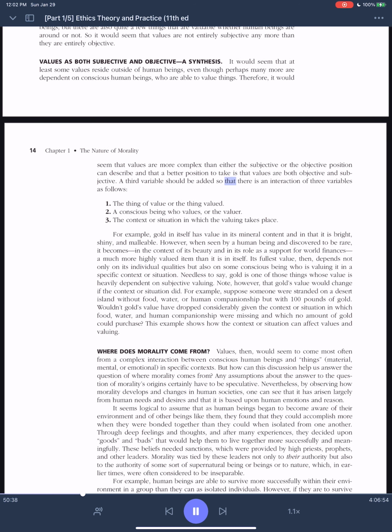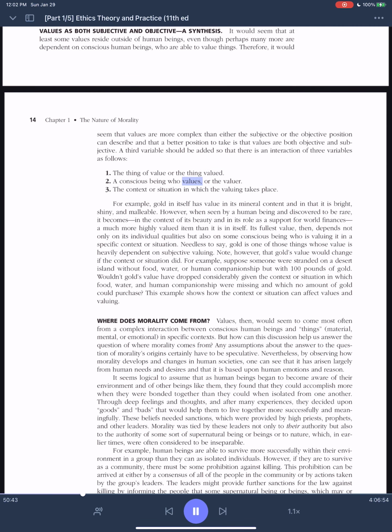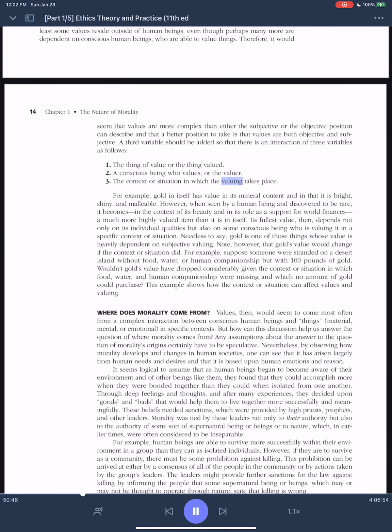A third variable should be added so that there is an interaction of three variables as follows: 1. The thing of value or the thing valued; 2. The conscious being who values, or the valuer; 3. The context or situation in which the valuing takes place.